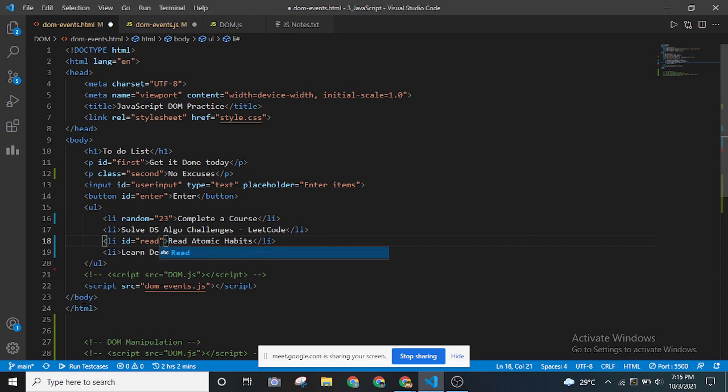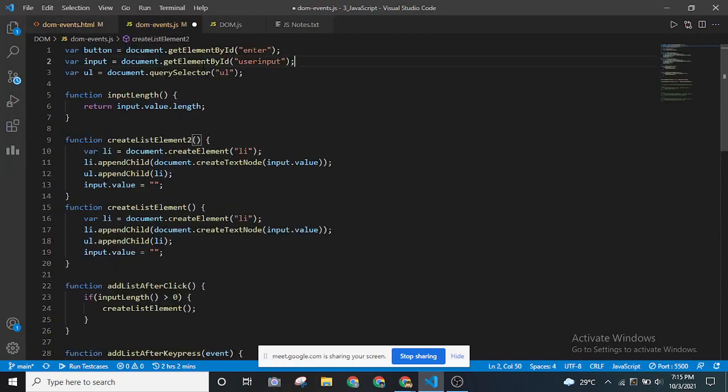If I want to grab this element particularly, I'll be using document.getElementById, right? So I'll be using this code instead of what I did previously.